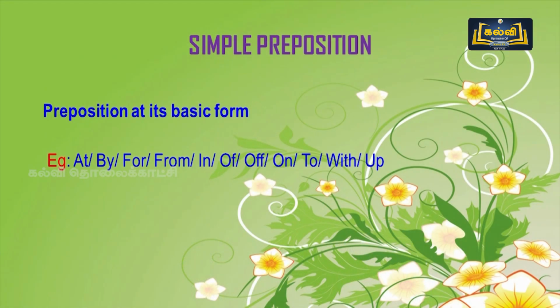First one is simple preposition. That is, prepositions in their basic form. For example, at, by, for, from, in, of, another of, off, here the spelling differs, O-double-F. On, to, with, up. These are the prepositions in their basic form.